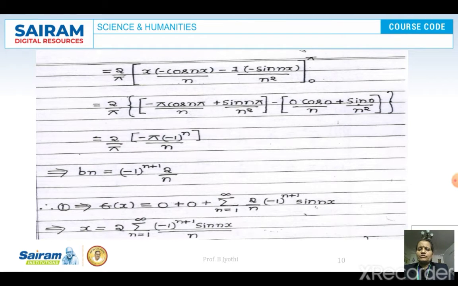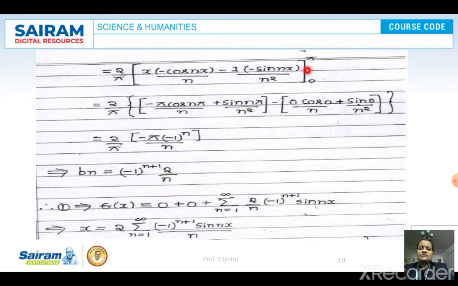So when we do the integration, it is the first function, that is x, into the integral of sin nx, which is minus cos nx by n, minus the derivative of x, which is 1, and again the integral of cos nx is minus sin nx by n square, where the integral is from 0 to pi.